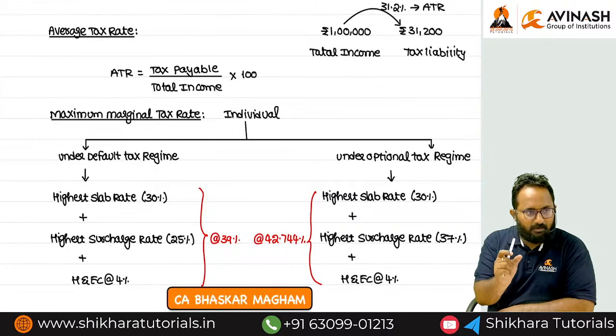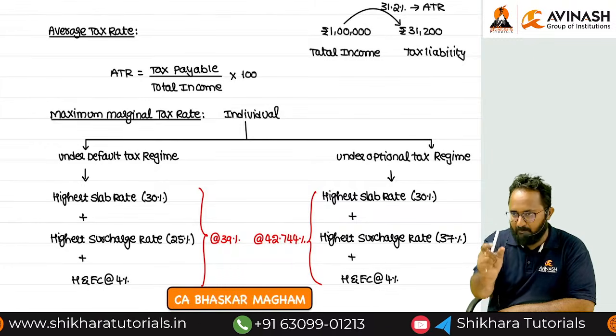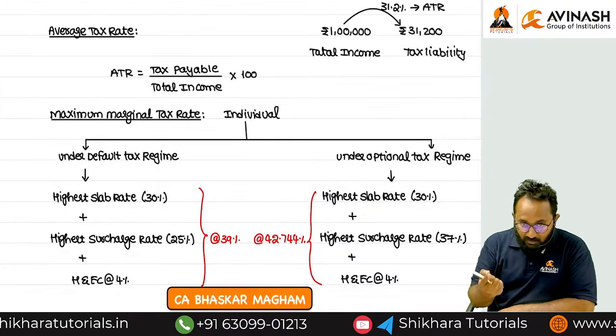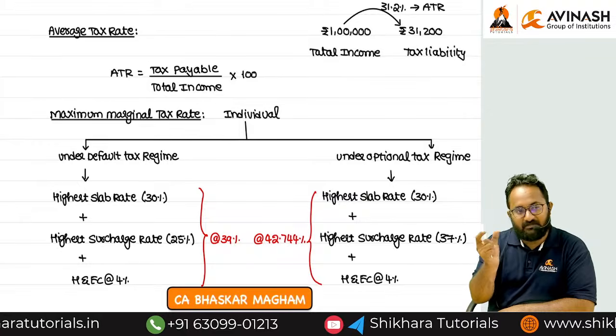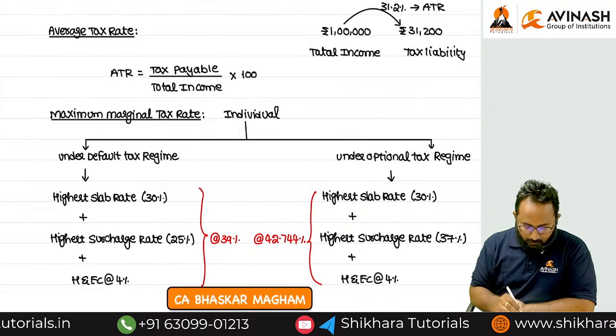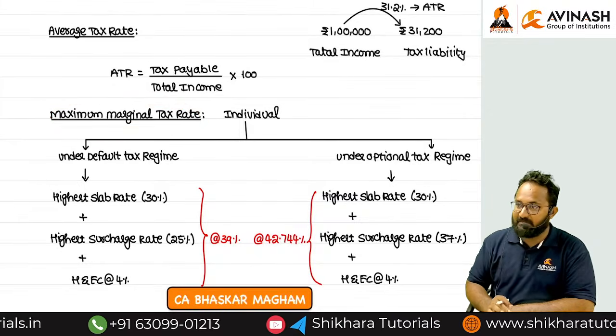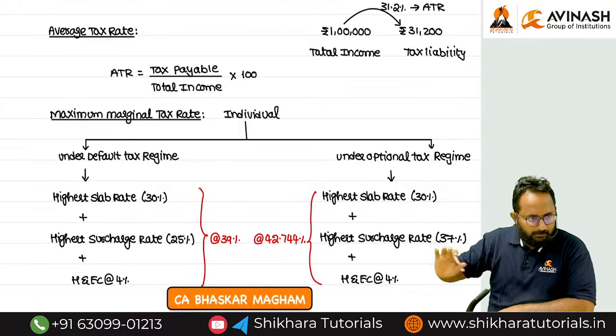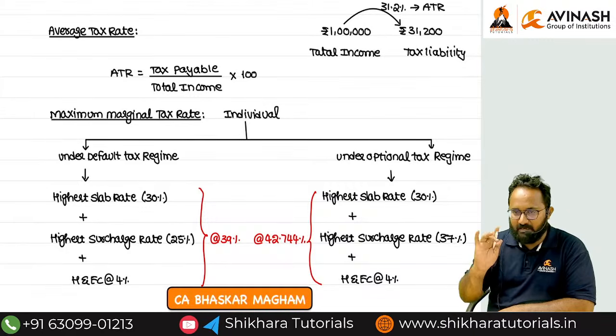Simply, I will say you have to mention the PAN number in certain cases. If you do not mention it, or if you mention it wrongly, and in certain cases AOP, BOI are also required to pay the tax at the maximum marginal tax rate. On that occasion, in future chapters we'll discuss tax at the rate of MMR.